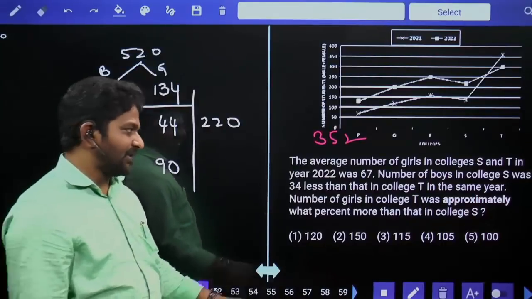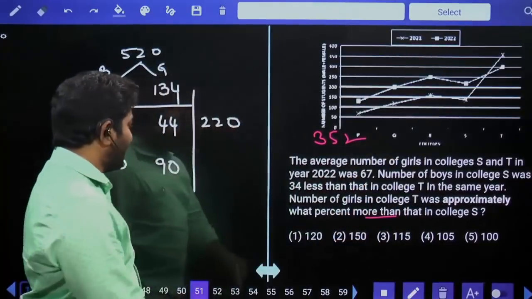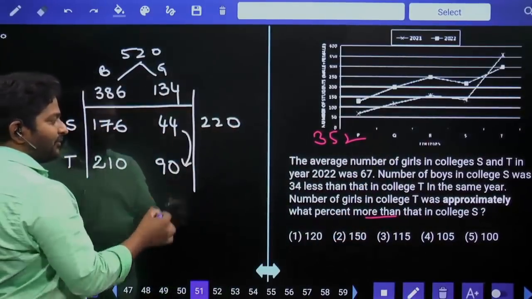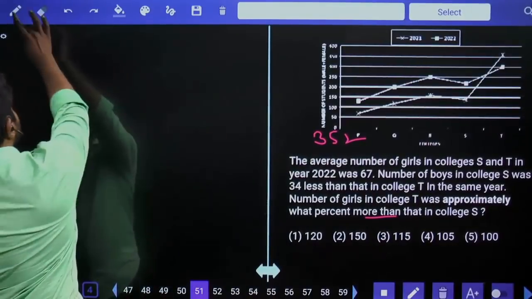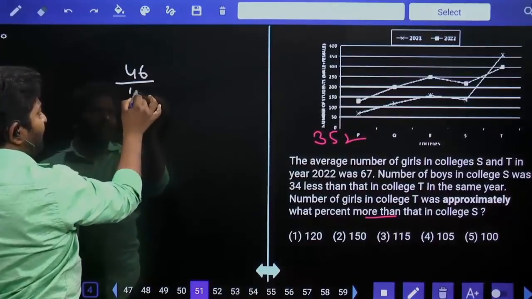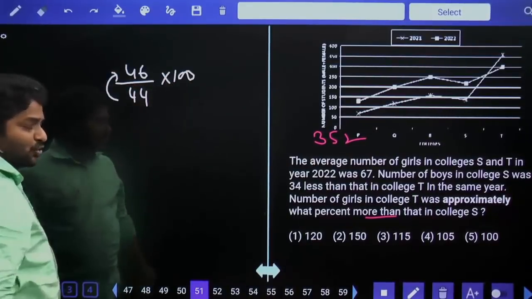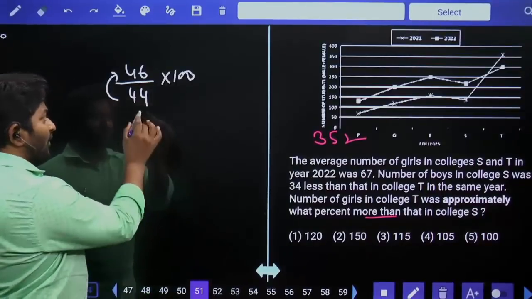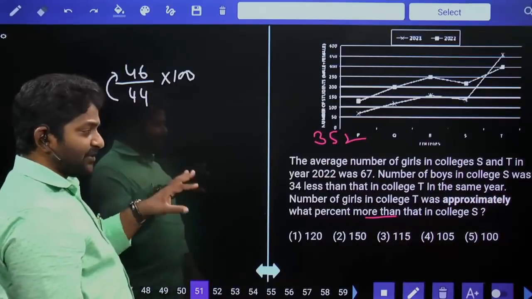Now your question is, girls in college T, what percentage more than college S? 90 is how much more than 44? That is 46 more. So 46 out of 44, percentage into 100. The numerator is 2 more than the denominator. 10 percent is 4.4, 5 percent is 2.2.